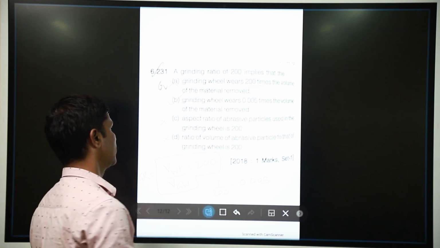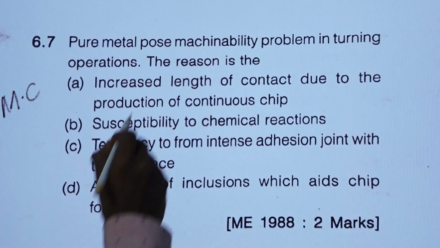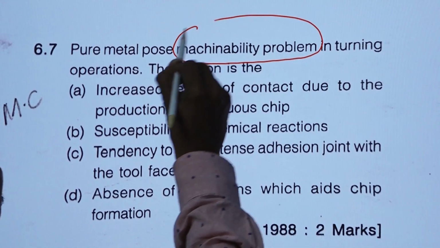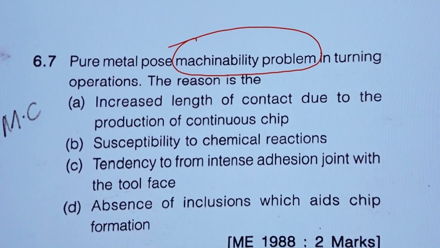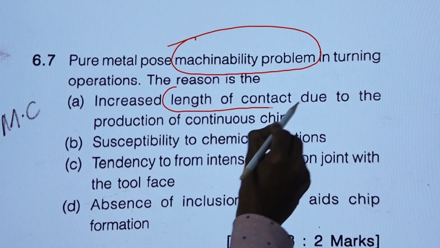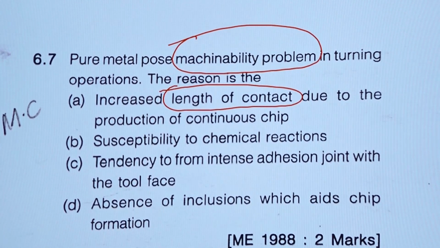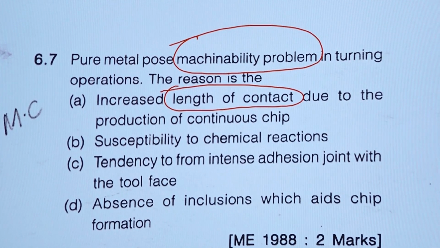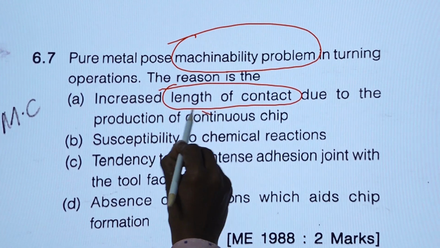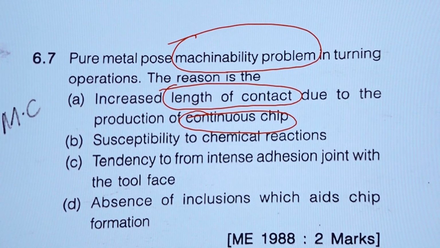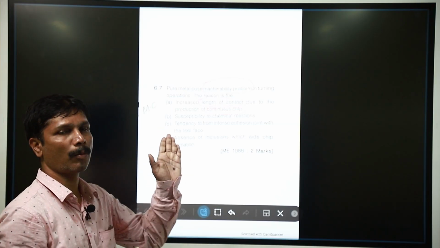So, it is 0.005. Now, in turning, there is a machinability problem. What is the reason behind that? In turning, the length of contact should be minimum. The length of contact increases due to the production of continuous chips, and that creates the machinability problem in turning.